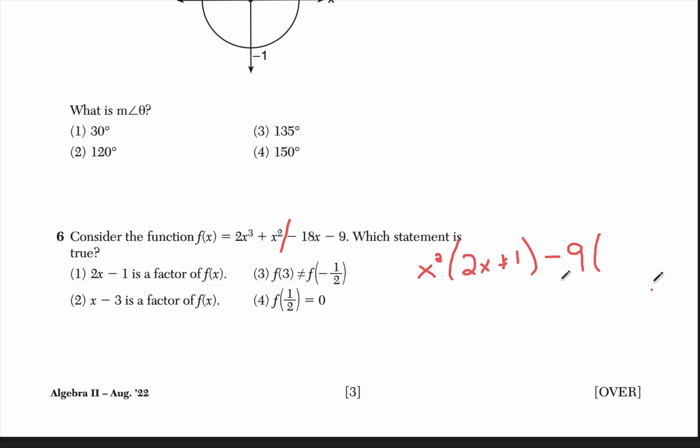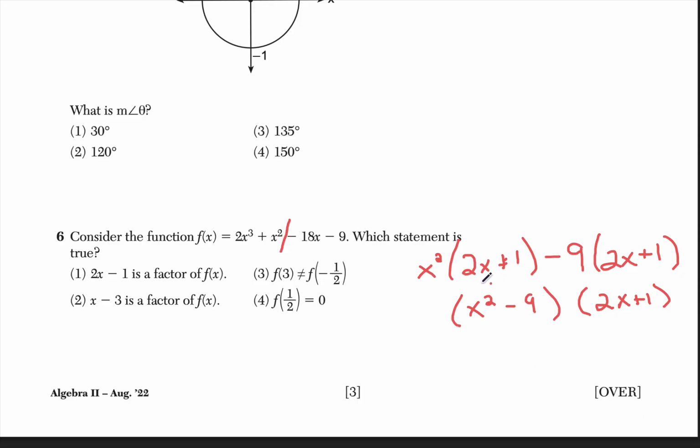What does that leave me with? 2x plus 1. I'm happy because these are the same, so that's going to be my first factor. And then I get my second factor by putting in my two GCFs, so x squared minus 9.